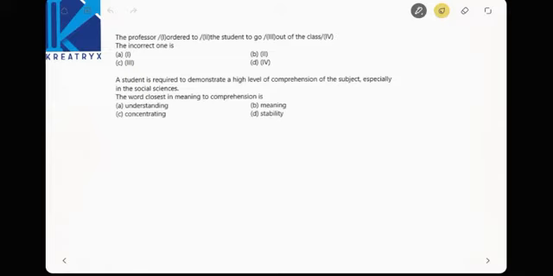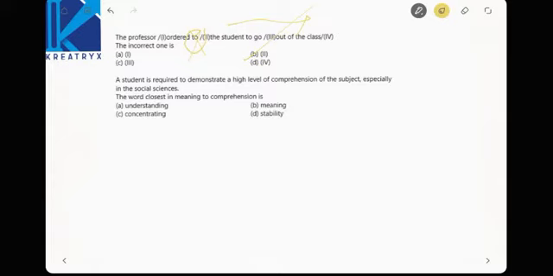Next, find out the wrong one. The professor ordered to the student. It's not "to". See here, it's going in the present way. Why "to"? The professor ordered the student. That is the correct one, right? No need of "to" here. So the second one is the incorrect one. You have to change it as ordered.